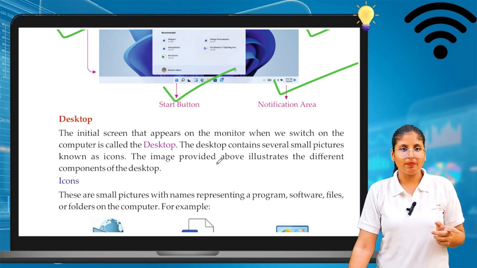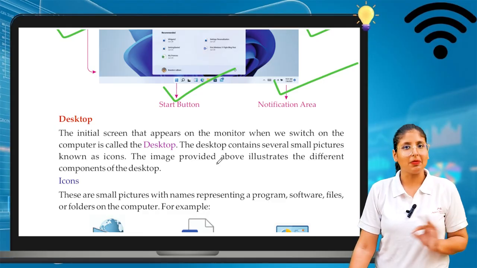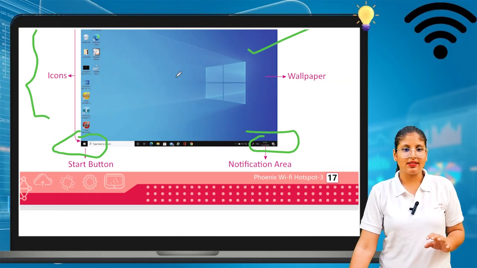What is desktop? What does the start button look like? How do we change wallpapers, what is the role of recycle bin, what icons are there in the desktop screen? So all these things we will do in depth. Starting with desktop. Desktop means this page. This is your desktop page.